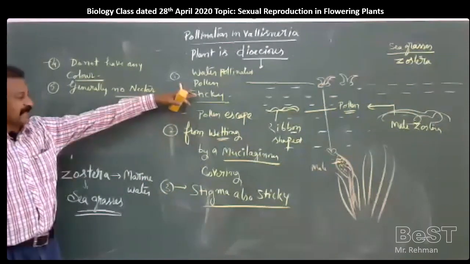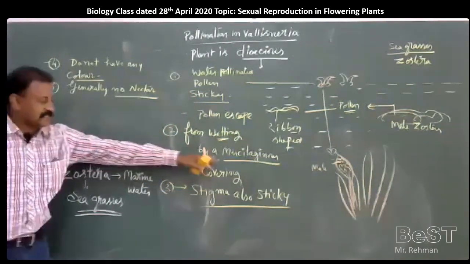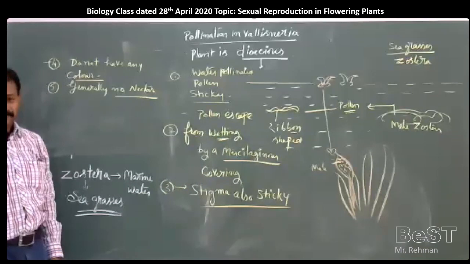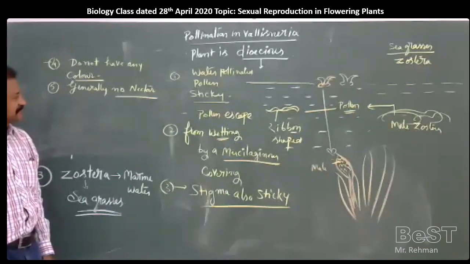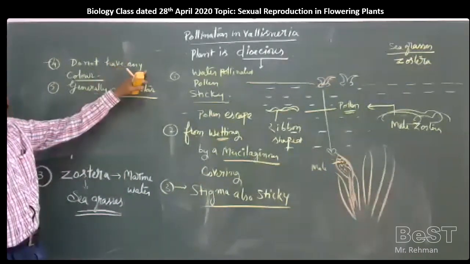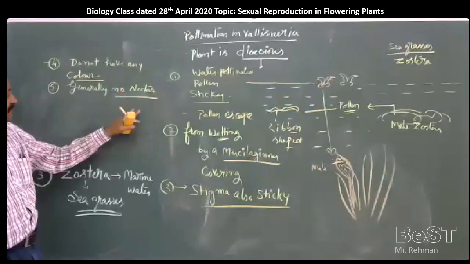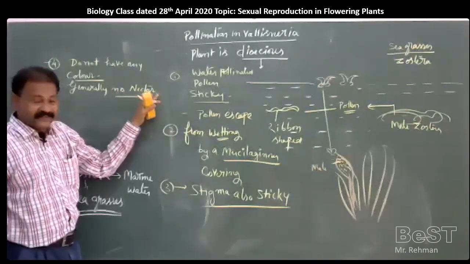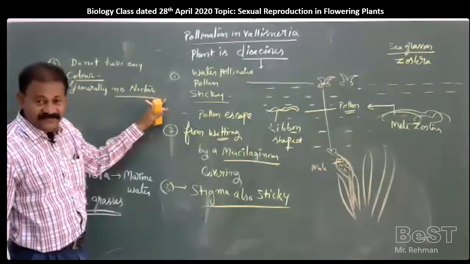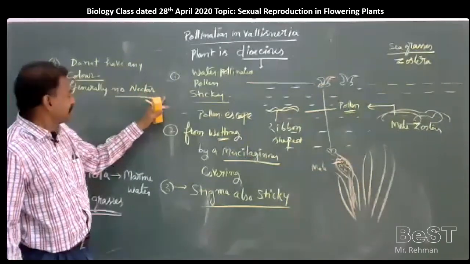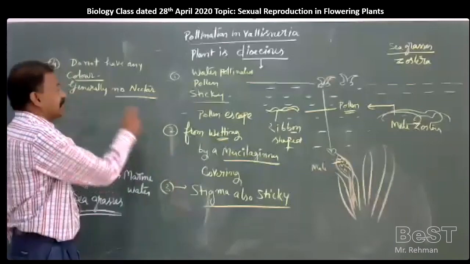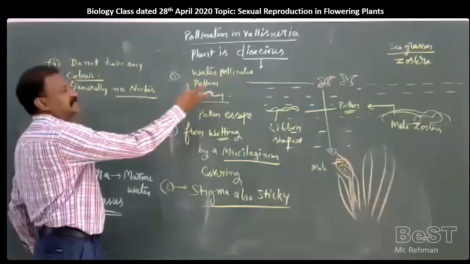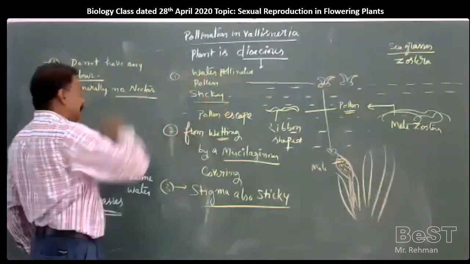Stigma sticky, pollen sticky, mucilaginous covering of the pollen. Why, sir? There is no need to attract any insects here. So they are not pollinated by any animals, insects or bees. They are pollinated by non-living things, that is water or wind.